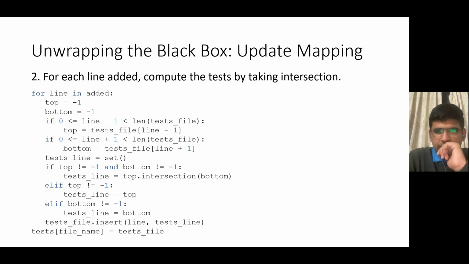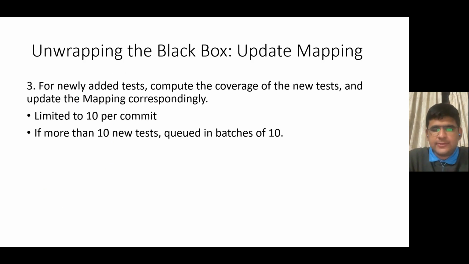And then finally, for newly added tests, we compute the coverage of the new tests. There would be some tests that are added just in the commit that we are seeing. So we would need to compute the coverage of these new tests and update the mapping correspondingly. This is limited to 10 new tests per commit, so that if you end up adding multiple tests in a given commit, we don't trigger all of them at once, as we don't have the bandwidth, both in terms of memory as well as the time, to run coverage for any more than 10 tests in a single run.